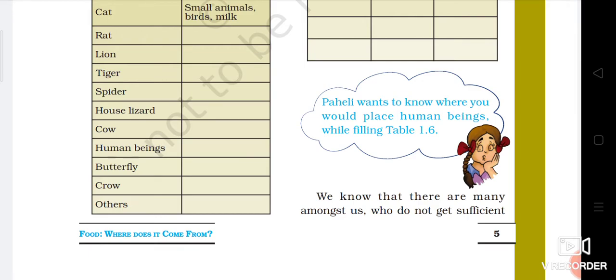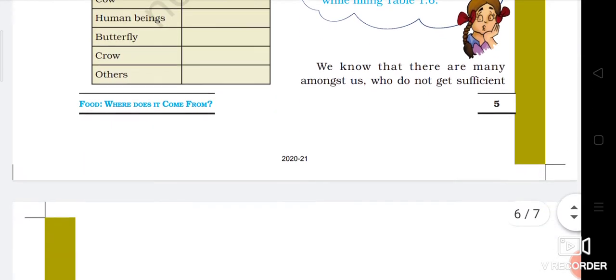Human beings, some are vegetarian, some are non-vegetarian, so we can consider human beings in the category of omnivores. Butterfly always takes the juice of flowers. It will not eat any kind of insects. So it is plant eating, so herbivore. Crow, omnivore, and the others we can categorize according to their food habits.